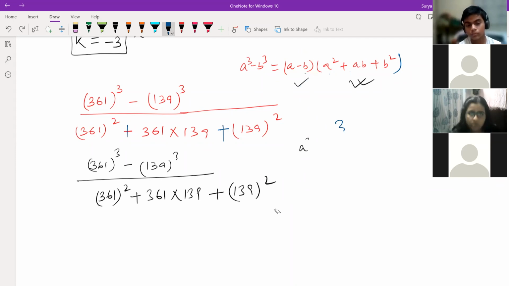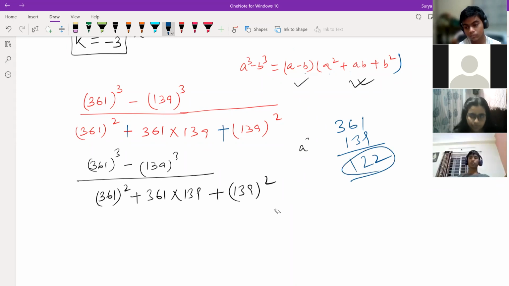Your answer is coming what, Saicharan? Like this, the answer is coming 1, 3, 9, 9 to 11. Then this is your 5. 5 minus 3 is 2. No, 122 is the answer. Just check once. If this is the answer, then the question will be wrong.